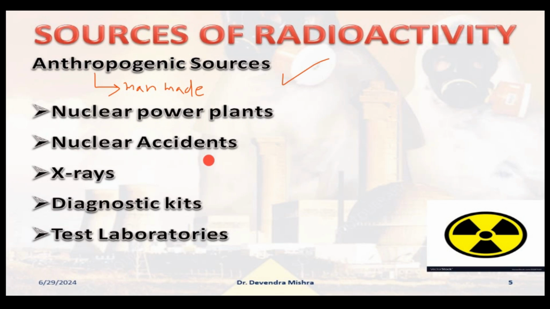And second, there may occur some nuclear accidents, right? There are various nuclear accidents and nuclear war as well. Hiroshima and Nagasaki, I already explained to you. And you can see the Chernobyl nuclear disaster is also there, right? So nuclear accidents are also anthropogenic, man-made, right? And then X-rays are again very hazardous in nature, and again they come from anthropogenic sources, sometimes for beneficial purposes and sometimes accidentally, right?